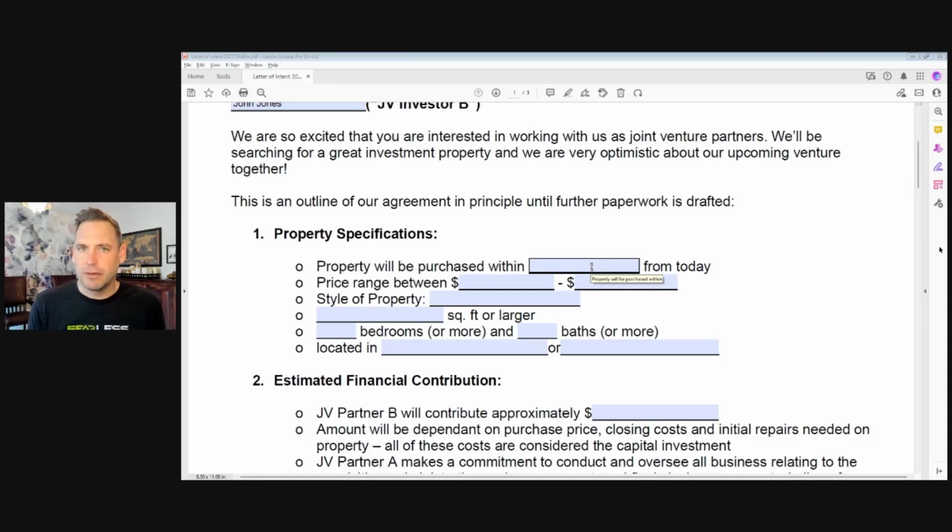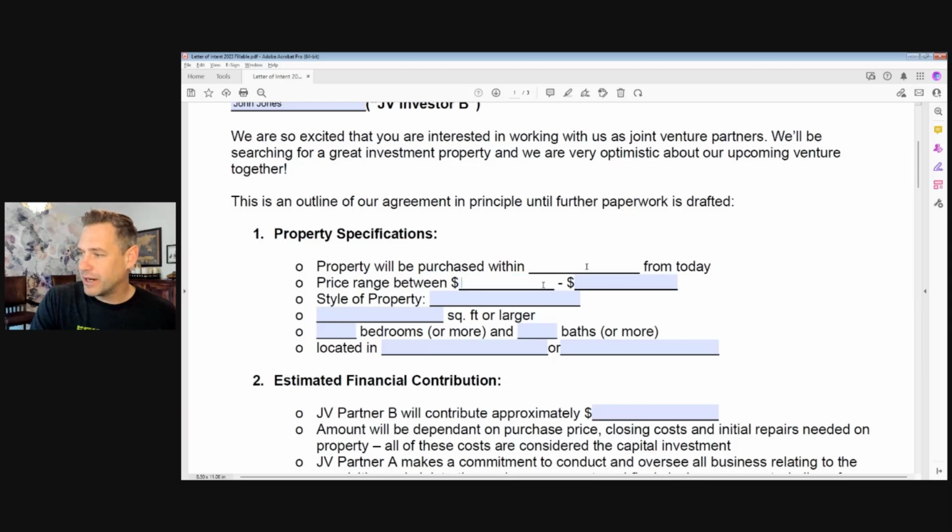If you are talking about a $500,000 property, and in Canada we need 20% down as an investor, you need a minimum of $100,000. So you can start feeling the waters here as to what type of price range we should be looking in. Maybe you've discussed that already. That's one of the first things we're going to be talking about here. And also this first question is the timeline.